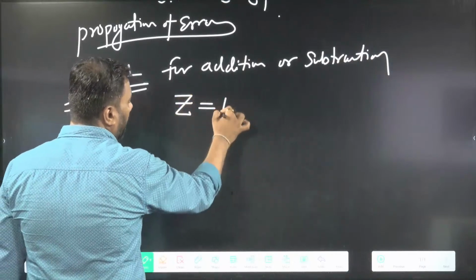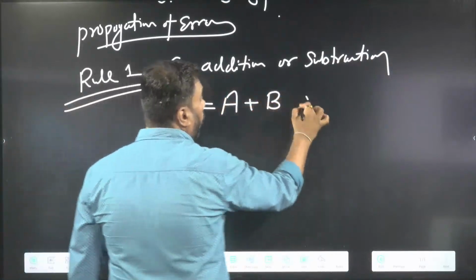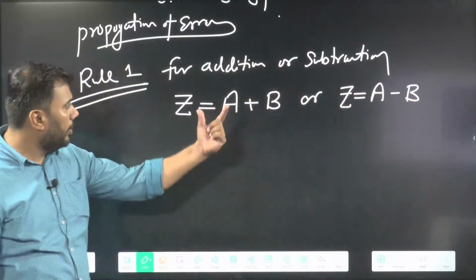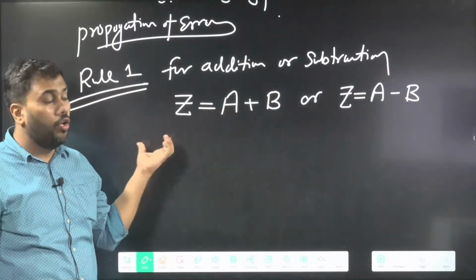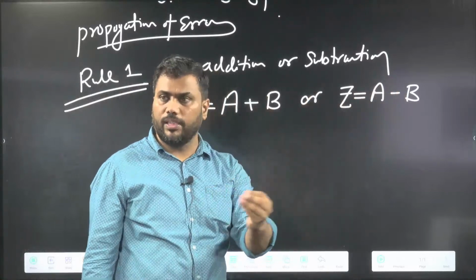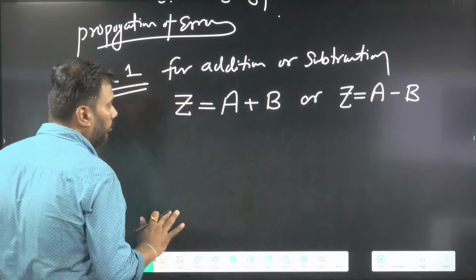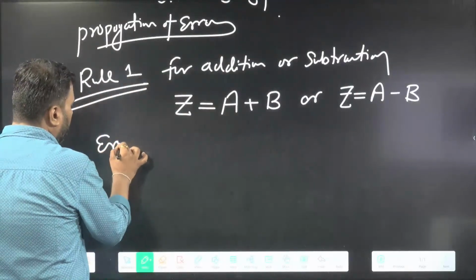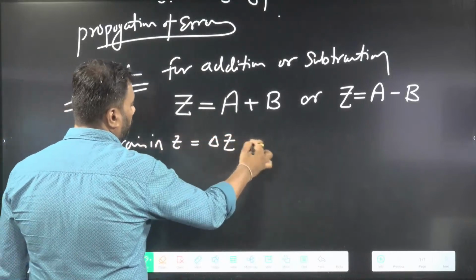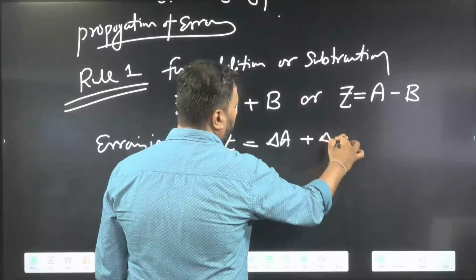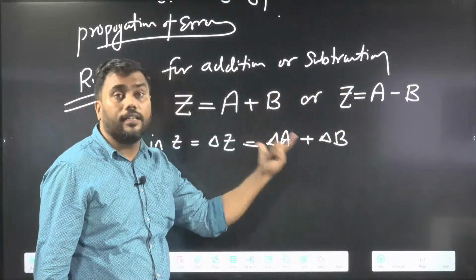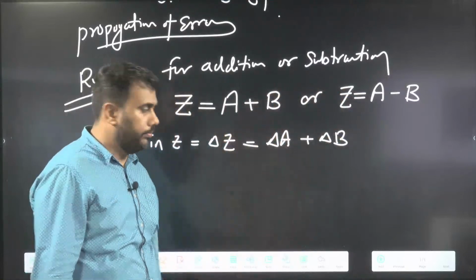If your physical quantity Z is A plus B or Z is A minus B, by addition of two quantities A and B I am calculating Z, or by taking the difference of two quantities I am calculating Z. Both will have the same rule: the error in Z, that is delta Z, will be error in A plus error in B. It doesn't matter if you are adding or subtracting two physical quantities. Errors are always added.